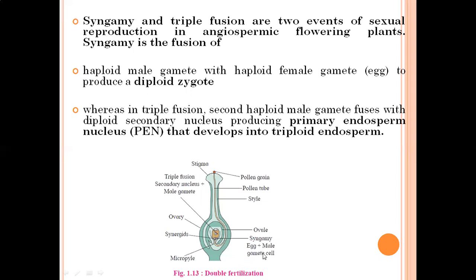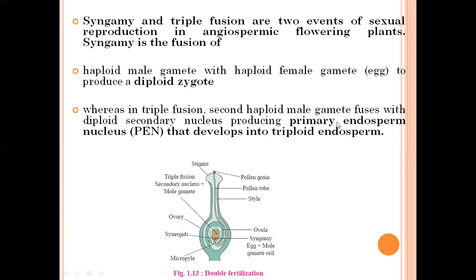zygote. See here, syngamy. Out of the two male gametes, one male gamete, the middle one, fuses with the egg cell, and the product of syngamy is a diploid zygote. After union of this male gamete with the egg cell, the diploid zygote is produced. Now second, in triple fusion, the second male gamete, there are two male gametes. One male gamete fuses with the egg cell and another male gamete fuses with the diploid secondary nucleus, which is present at the middle.